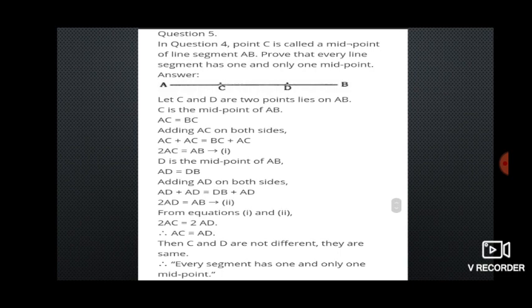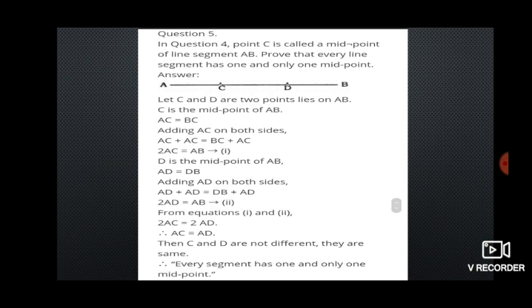And again, by using D as a midpoint, if I assume D is also a midpoint, we can take that AD is equal to DB. In the same way, add AD on both sides. So we will get 2AD is equal to AB as above. Now we can say that the left hand sides are both AB, so the right hand sides are equal.